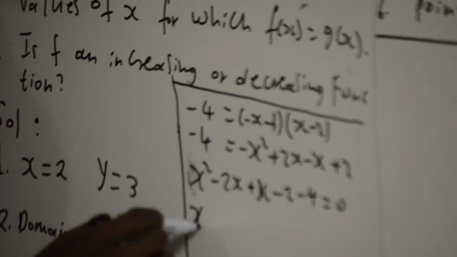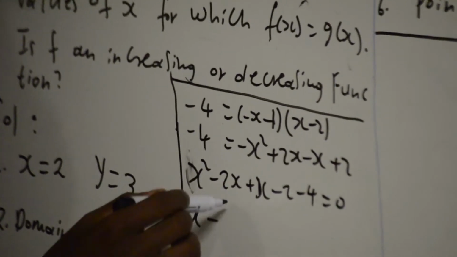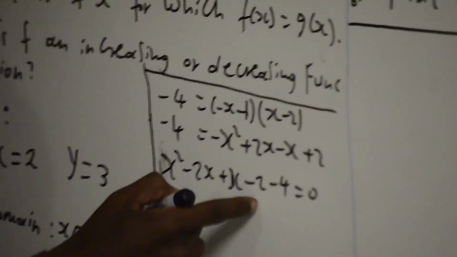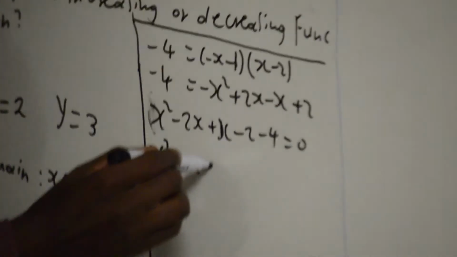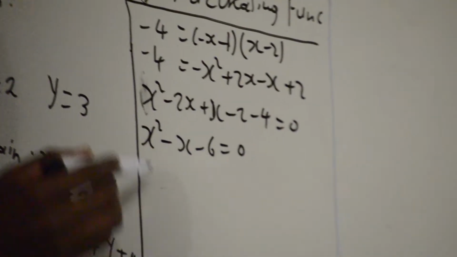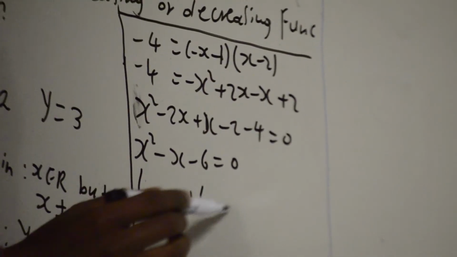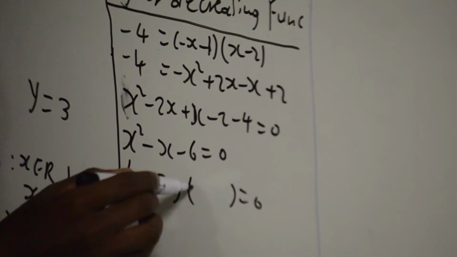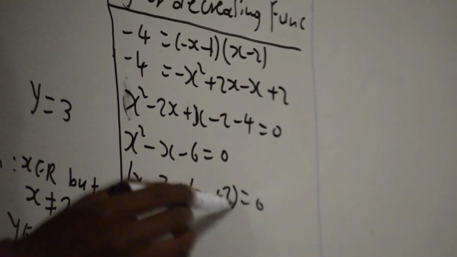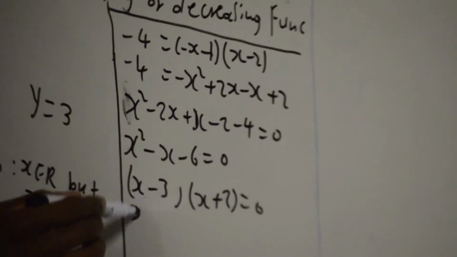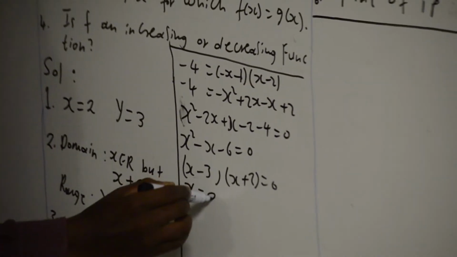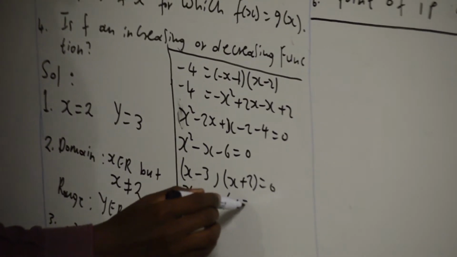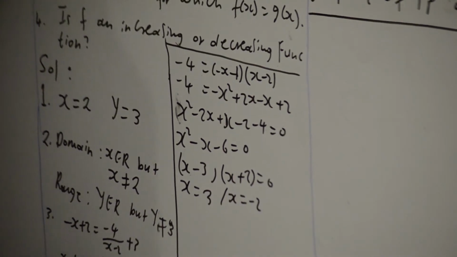So this will be x squared minus x minus 6 equal to 0. So factorize here: (x minus 3)(x plus 2). Then x becomes 3, or x becomes minus 2. So these are the x values. The question says find values of x.